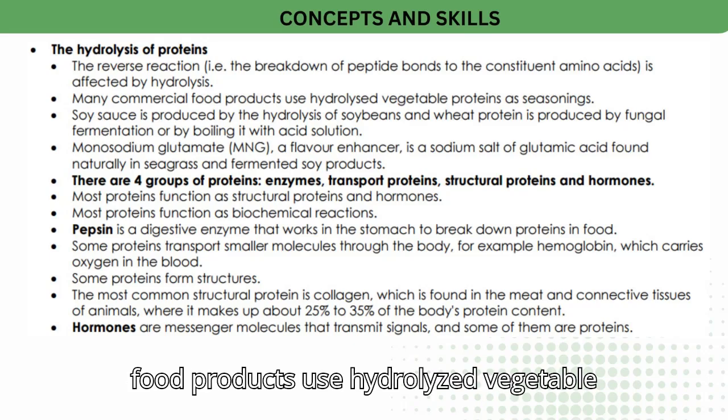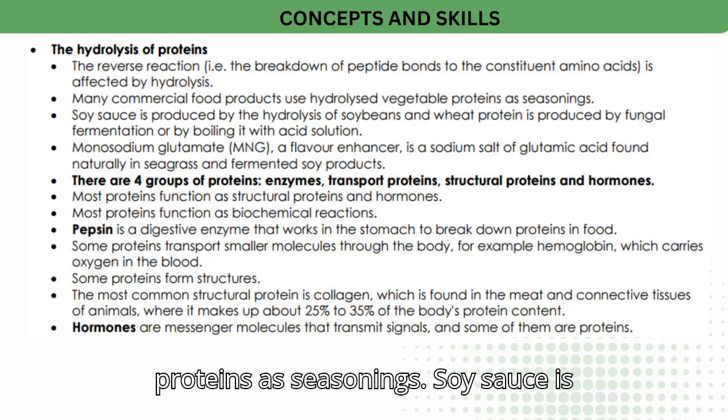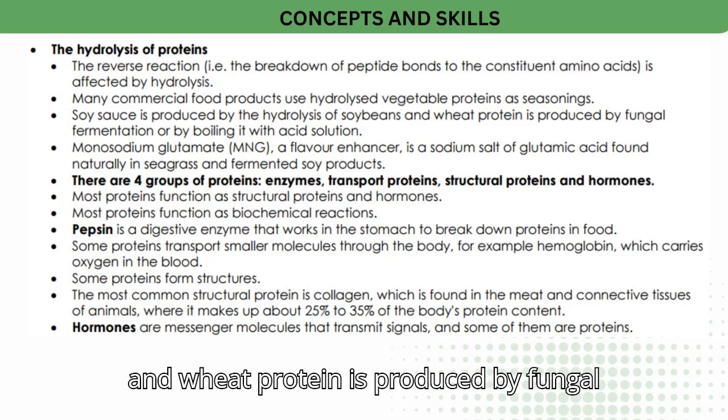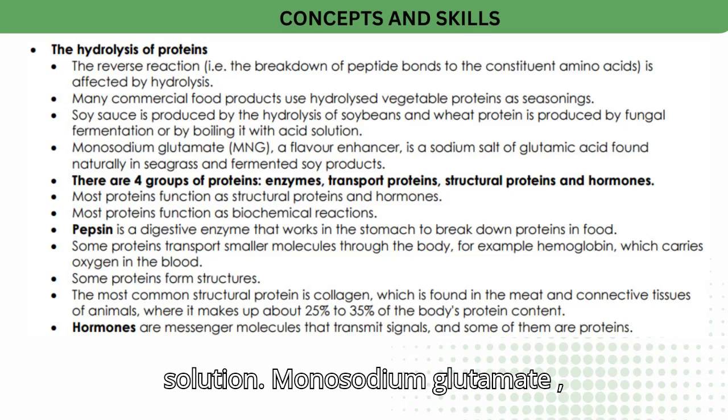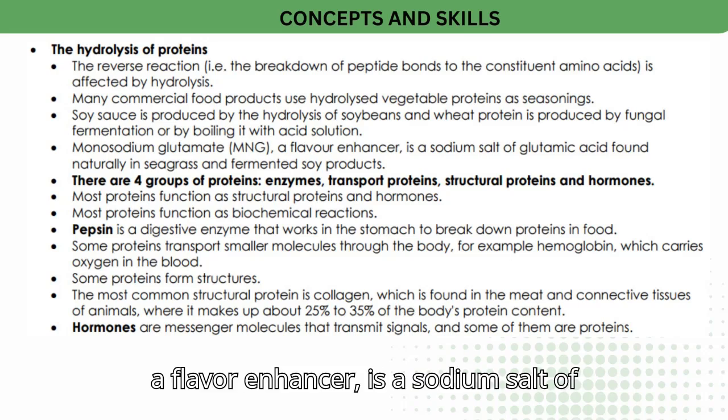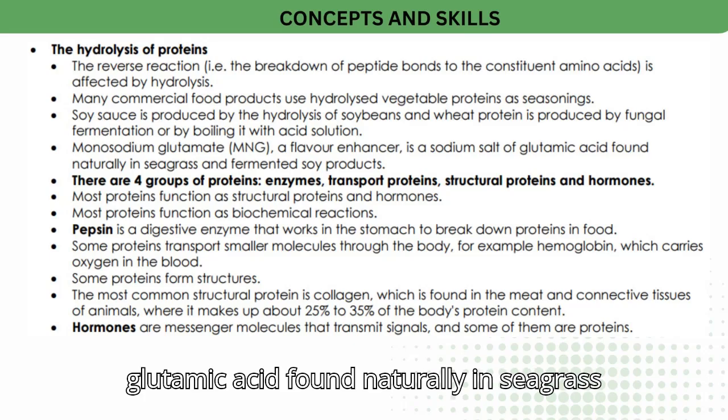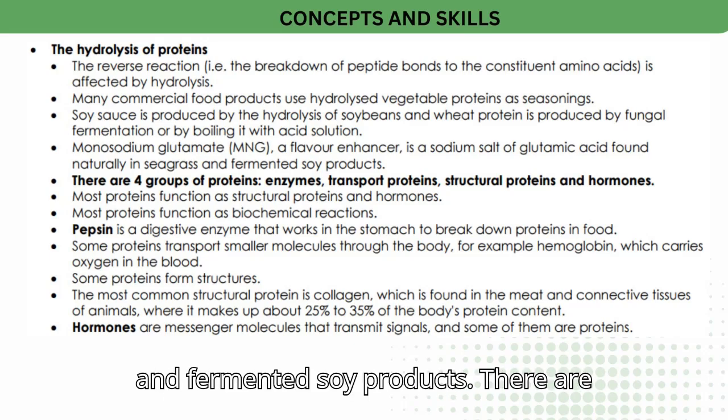Many commercial food products use hydrolyzed vegetable proteins as seasonings. Soy sauce is produced by the hydrolysis of soybeans and wheat protein, produced by fungal fermentation or by boiling it with acid solution. Monosodium glutamate, MSG, a flavor enhancer, is a sodium salt of glutamic acid found naturally in seagrass and fermented soy products.